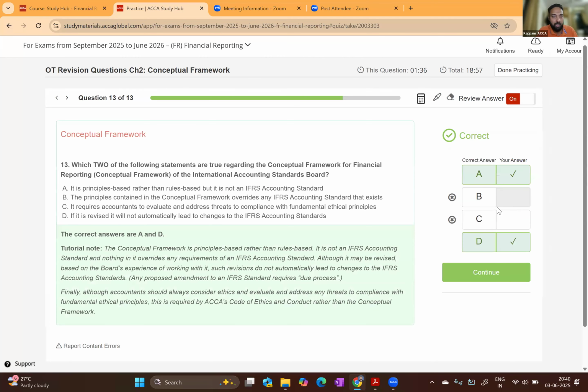So now I have completed all the discussions regarding conceptual framework in 7 parts. In the first 5 parts, I have completed the entire syllabus of conceptual framework that is there in chapter number 2 of ACCA Study Hub. And in part number 6 and part number 7, we have discussed Qs and OT revision questions from